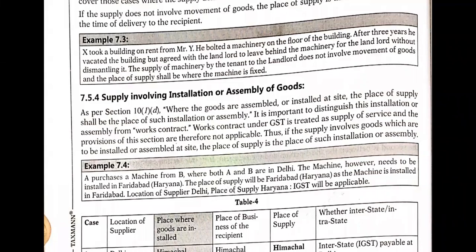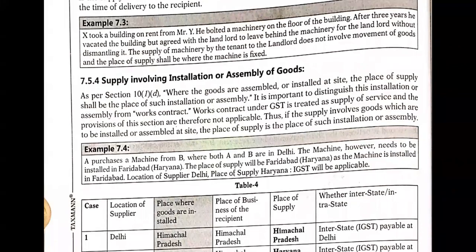Okay, let us see the example here. A purchases a machine from B where both A and B are in Delhi. The machine, however, needs to be installed in Faridabad, Haryana. The place of supply will be Faridabad because the installation of the machinery is done in Haryana. So the location of the supplier is Delhi, the place of supply is Haryana, right? So there will be IGST. We have to compare the location of the supplier with the place of supply. Place of supply in this case is Haryana because the installation is done in Haryana.